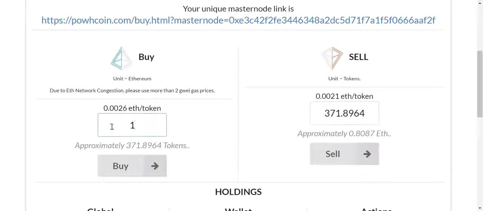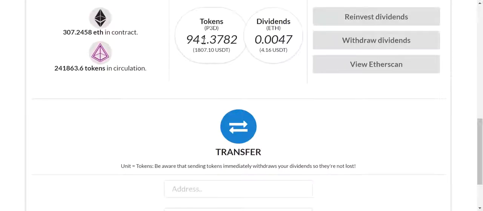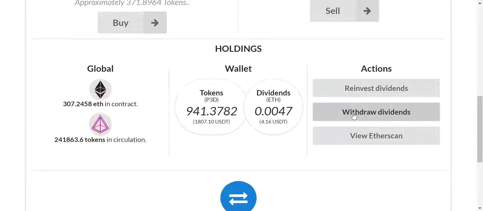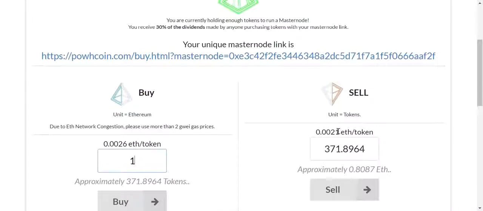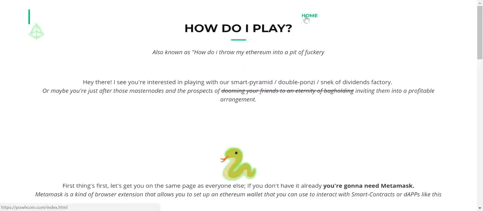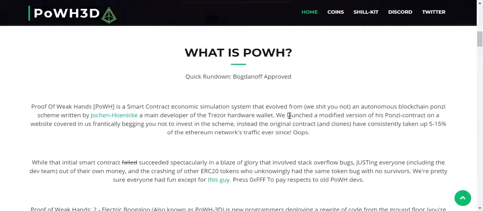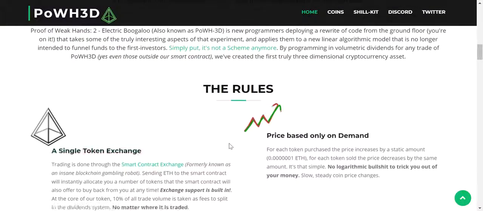So, really, as long as I explain this part about it, the 20% spread between the buy and the sell, and that 20% goes into dividends, it's pretty straightforward, right? Now, another thing about this is the price is on their website. Let me go to the website and I'll show you. If I go to instruction kit and I go home, I think it explains it on this page, but I never read this page. Let me find the part where it explains how the price goes up.